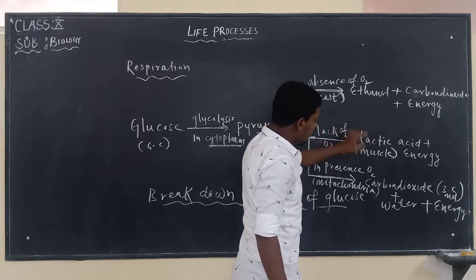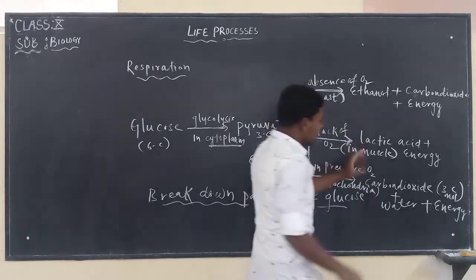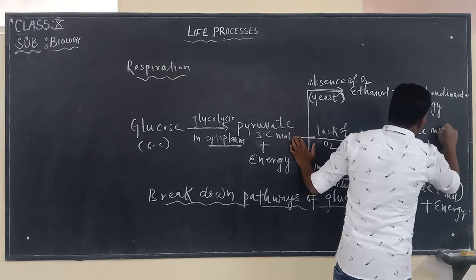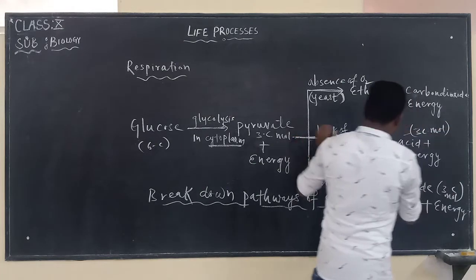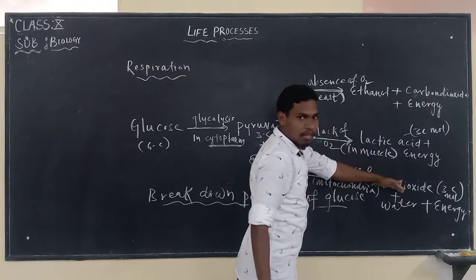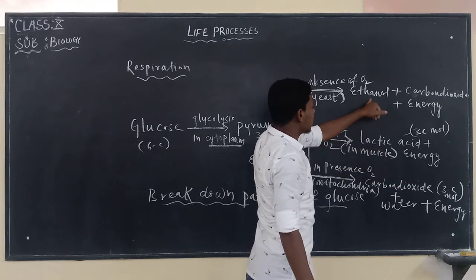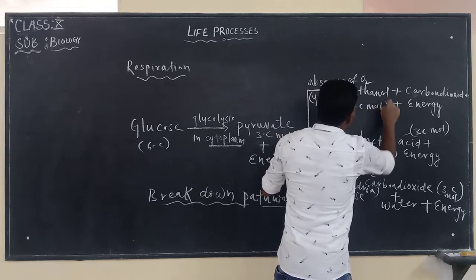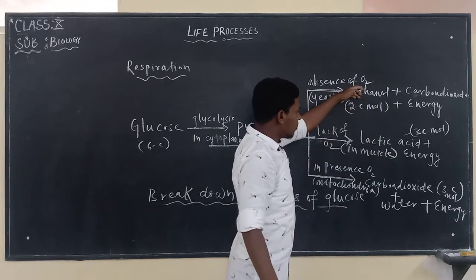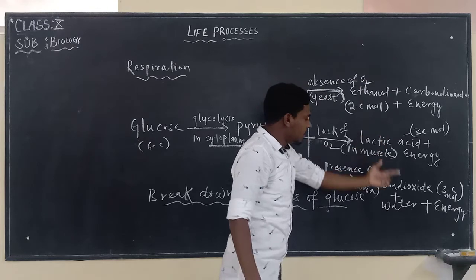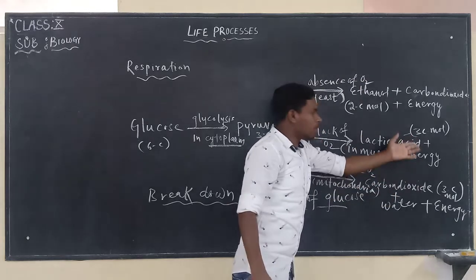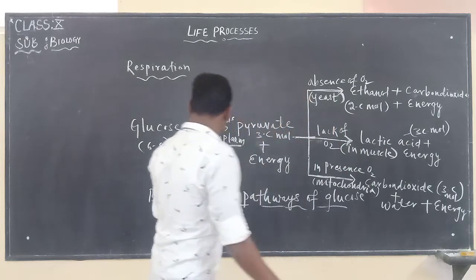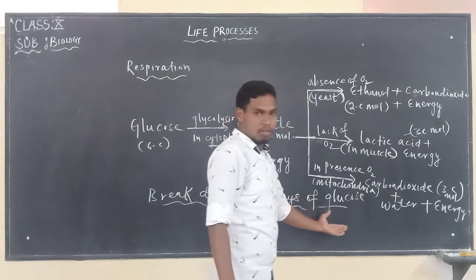Lactic acid and carbon dioxide are three carbon molecules each, whereas ethanol is a two carbon molecule. So this is what happens in the breakdown pathway of glucose.